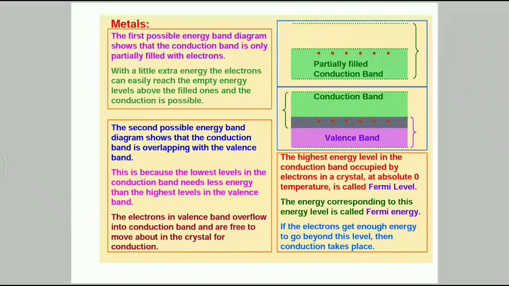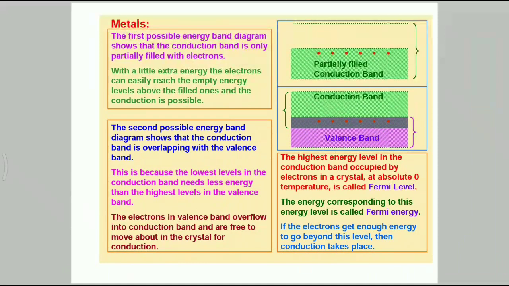The second possible energy diagram shows the conduction band overlapping with the valence band. This is because the lowest level in the conduction band needs less energy than the highest level in the valence band. The electrons in the valence band overflow into the conduction band and are free to move about in the crystal for conduction.